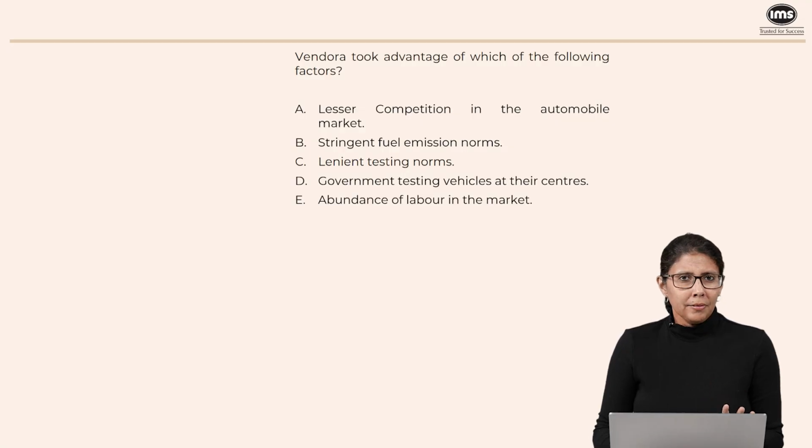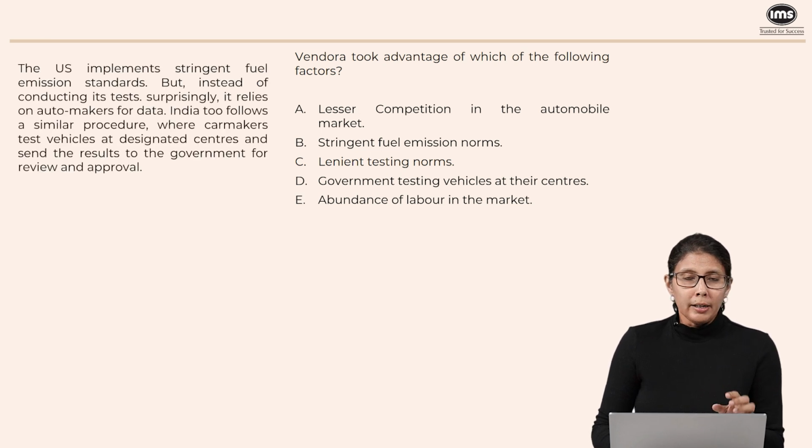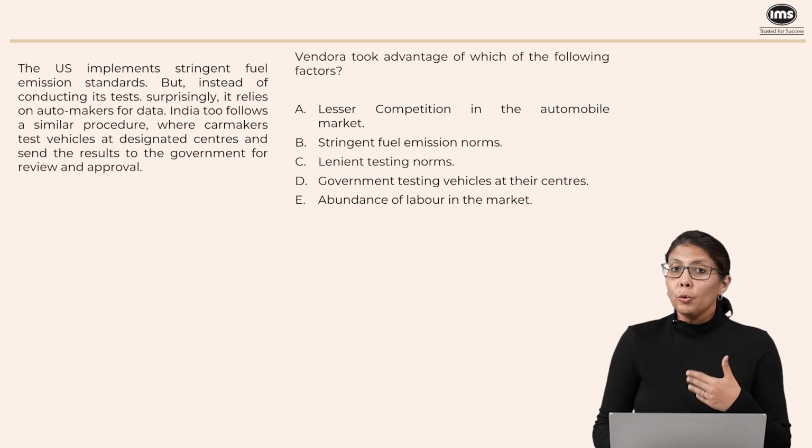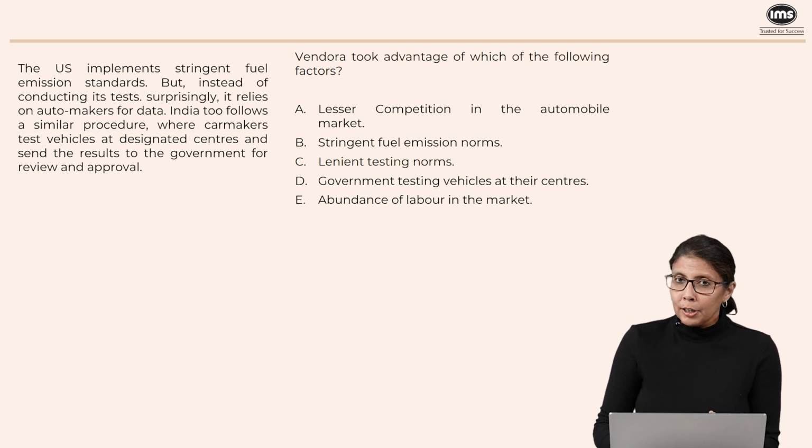Now here also we have a very simple question. Vendora took advantage of which of the following factors? Now for this, we need to look at this part of the passage. The US implements stringent fuel emission standards, but instead of conducting its tests, it relies on automakers for data. Since Vendora was allowed to provide the data to the government, it was able to manipulate the data. So that is the answer to this question.